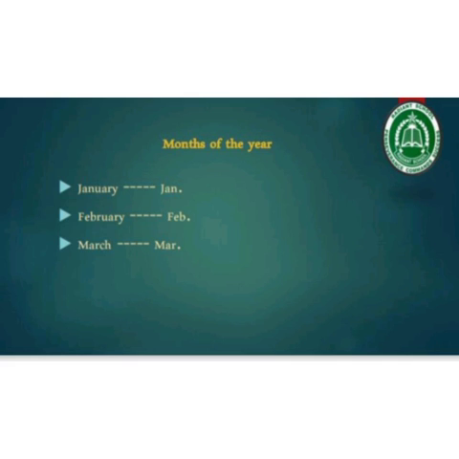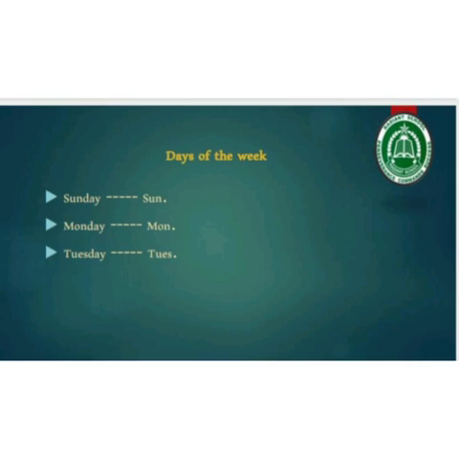Now similarly, months of the year can also be abbreviated like January, February, March, and some other months are also abbreviated. Now you can observe how the months of the year can be abbreviated. Yes, by removing the last letters of the word and putting a dot at the end. Dear students, you can see some more examples. Days of the week can also be abbreviated like Sunday, Monday, Tuesday, and so on. Other days can also be abbreviated. And how are they abbreviated? Yes, by removing the last letters and putting a dot.